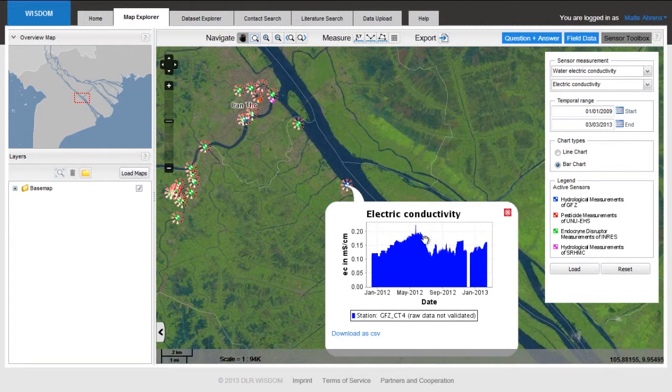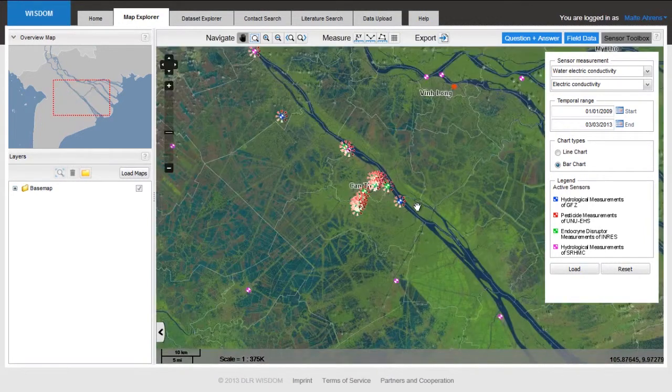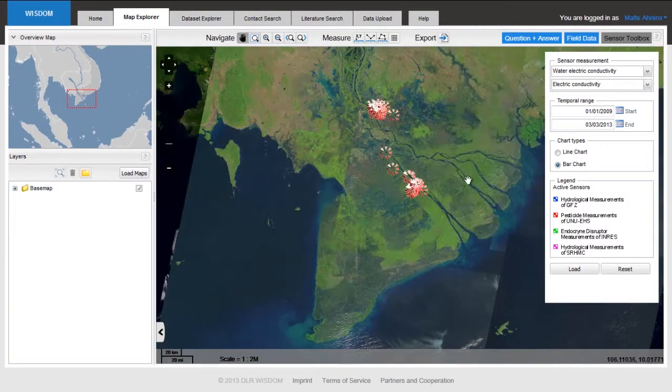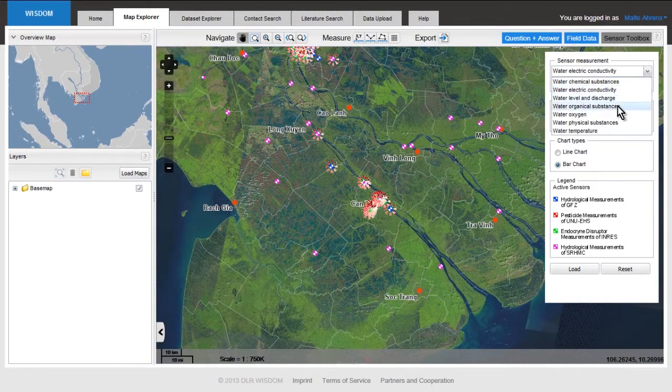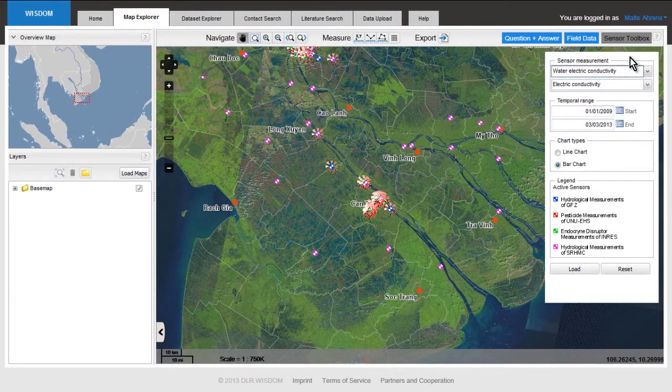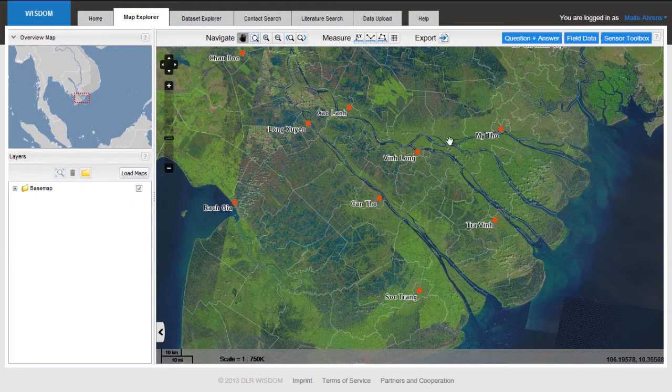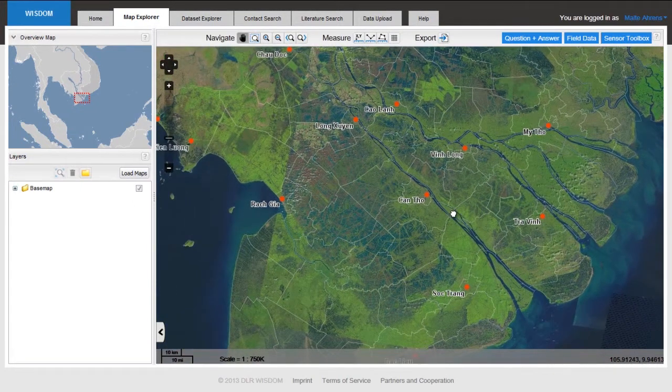Electric conductivity, again with a peak, and measurements from just yesterday, very recent and up to date. Again, all this data can be downloaded. The measurement station network distributed all over the Mekong Delta not only allows you to look at water levels and conductivity, you can also see organic substances, oxygen, physical substances, temperature. So many different parameters can be derived. I will close this sensor toolbox now because I would like to show you what else is inside our information system.